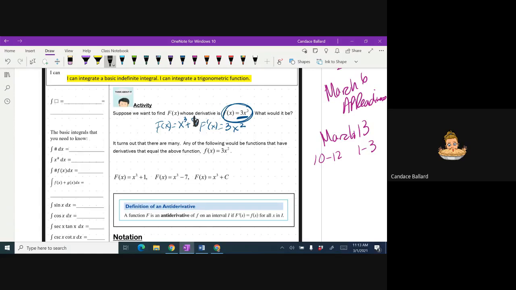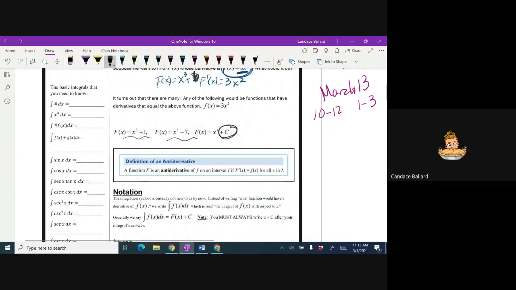Okay, so it turns out there's lots of them that we could do, right? So any of the functions that we could find could have a derivative equal to the function above. So any of these would work. So the way that we write that in general is we say we've got a plus c, okay? So what we are going to do is find the antiderivative today, which means the opposite of derivative, all right? So the function F, usually we use a capital for it. That's purely notation. We don't use that capital very often. F is the antiderivative of f on the interval I if F prime equals f for all x in I.